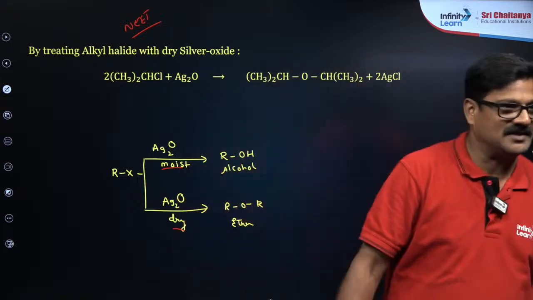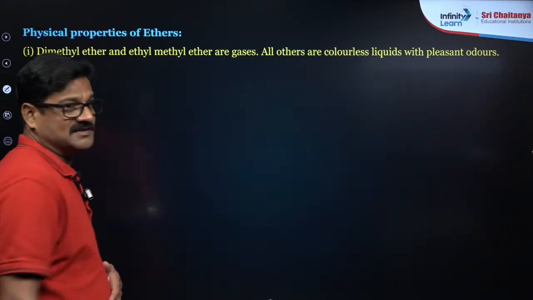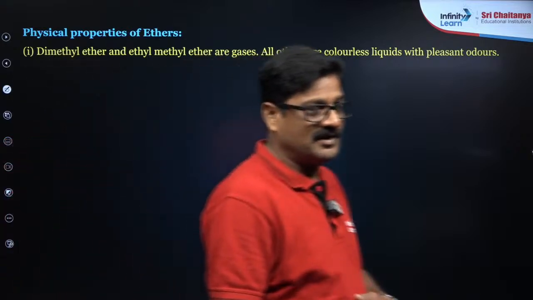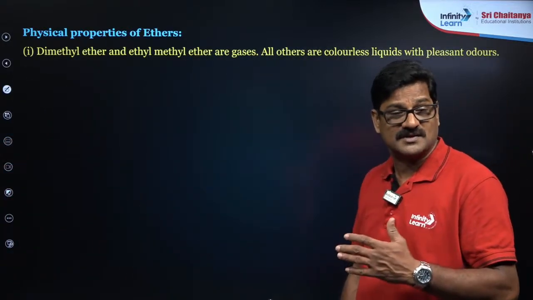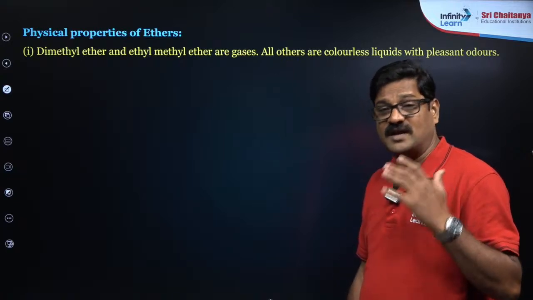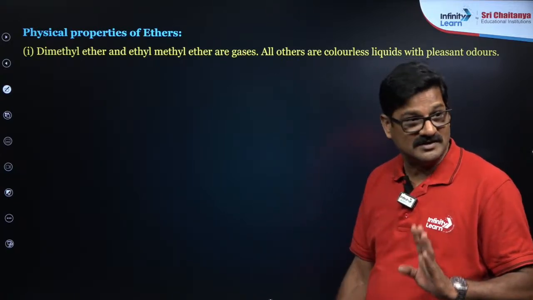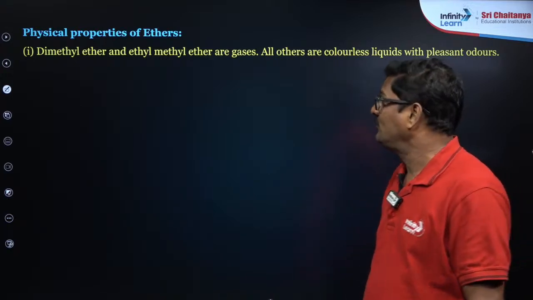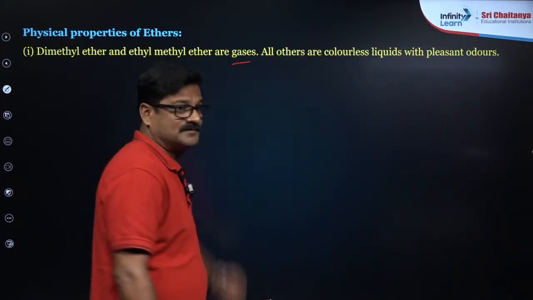Shivansh? Yes. Let's talk about the physical properties of ethers. After ethers we are also going to discuss cyclic ethers, epoxides and everything. Now, dimethyl ether and ethyl methyl ether are gases.